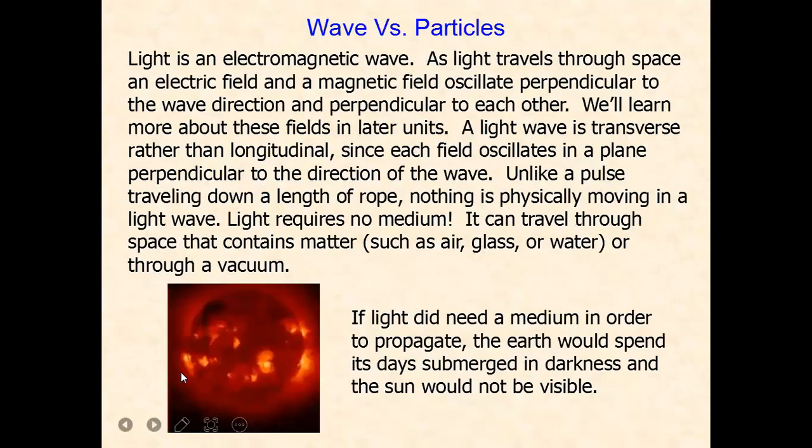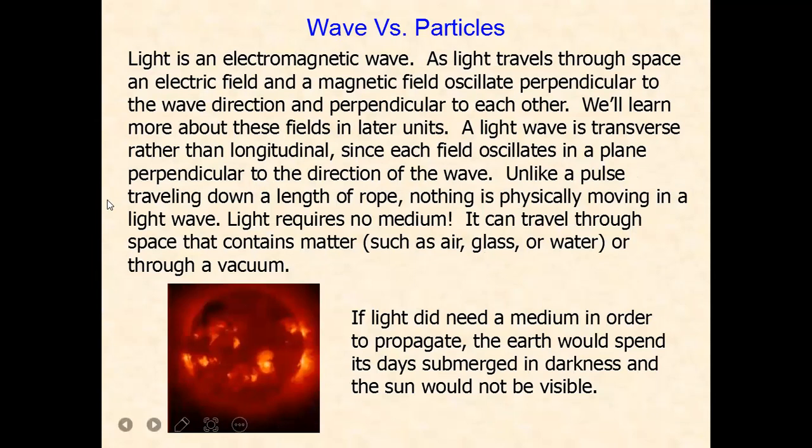On wave versus particle, light is an electromagnetic wave. As light travels through space, an electric field and a magnetic field oscillate perpendicular to the wave direction and perpendicular to each other. We'll learn more about these fields in later units. A light wave is transverse rather than longitudinal, since each field oscillates in a plane perpendicular to the direction of the wave.